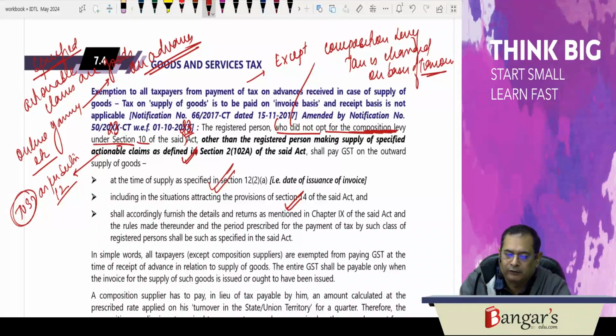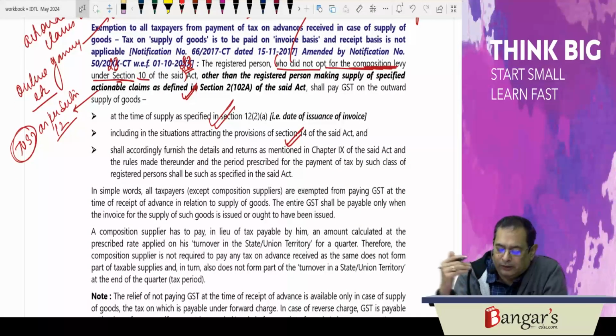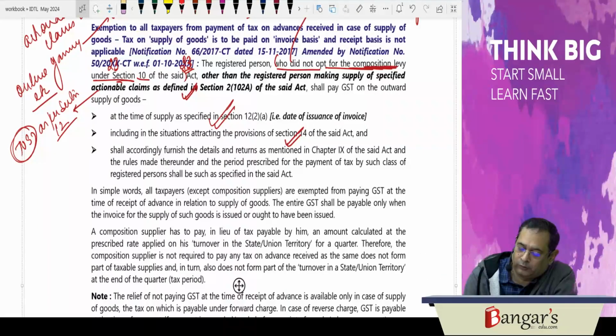So in simple words, all taxpayers, except composition suppliers, are exempted from paying GST at the time of receipt of advance in respect of supply of goods. The entire GST will be paid at the time of issuance of invoice or the last date when the invoice was required to be issued.